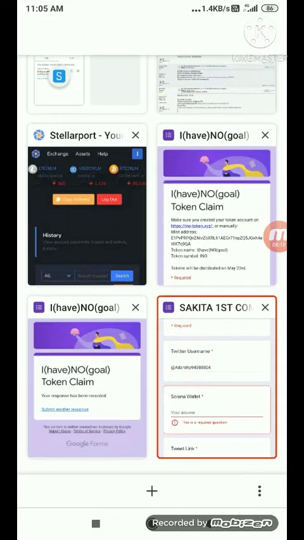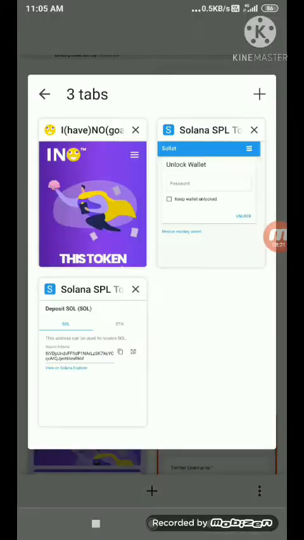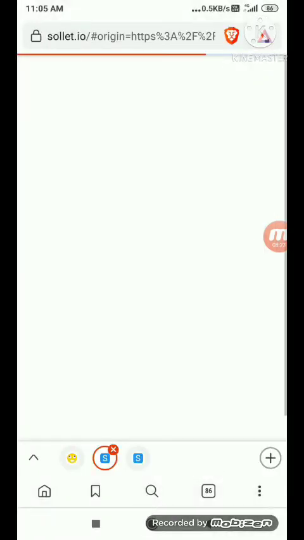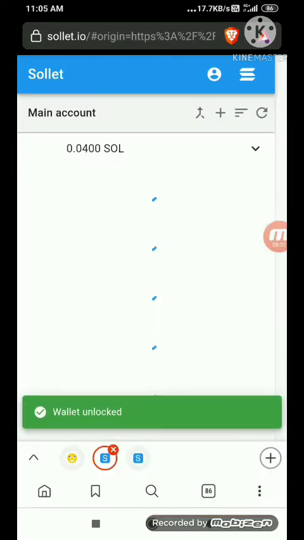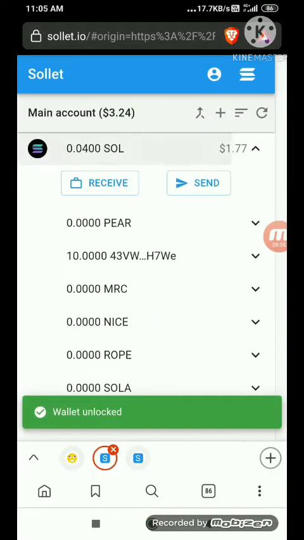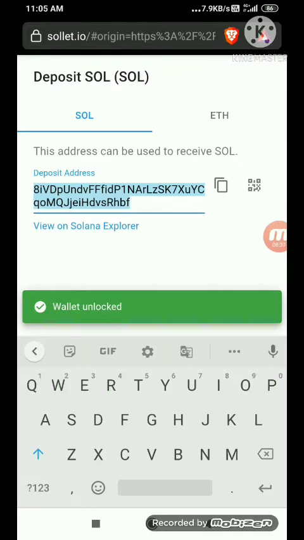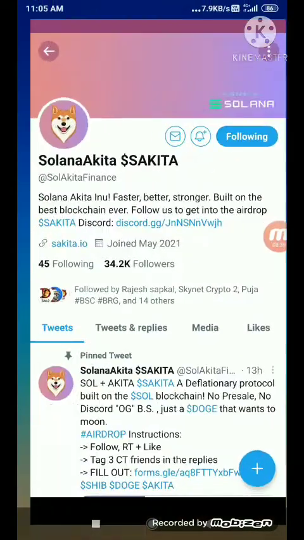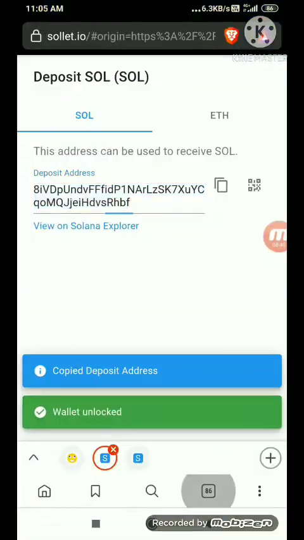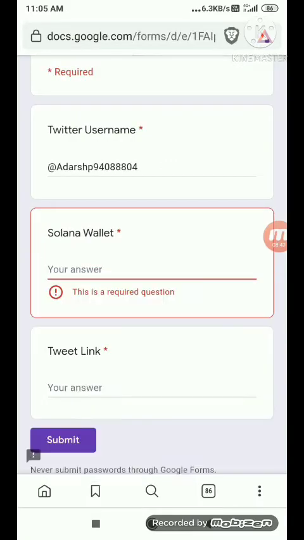So just go back to the solid.io site, where we have previously made one account over here. Just go back to the solid.io site, log in with your password. Click on receive, click on sol, then receive, and then copy your deposit address. Then go back to the form page and paste it over here.